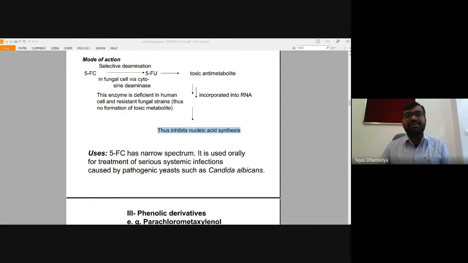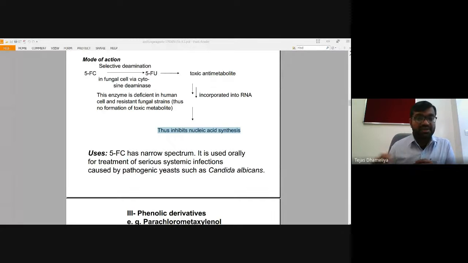Do you know the difference between these two terms, fungicidal and fungistatic? Fungicidal, C-I-D-A-L, means to kill the fungus. And fungistatic agents are those which inhibit the growth of the fungus.